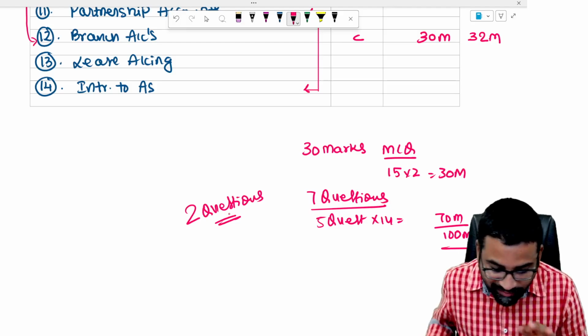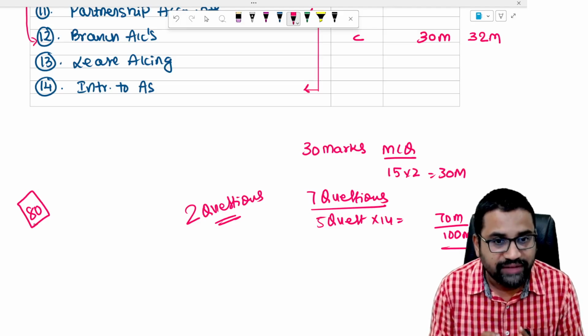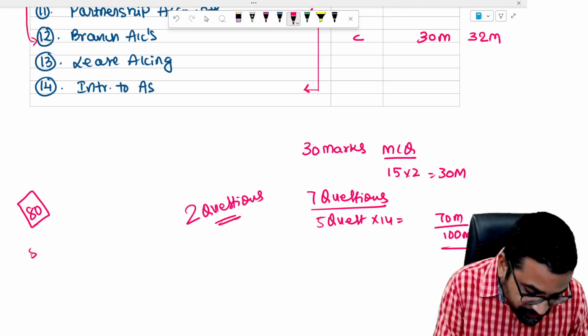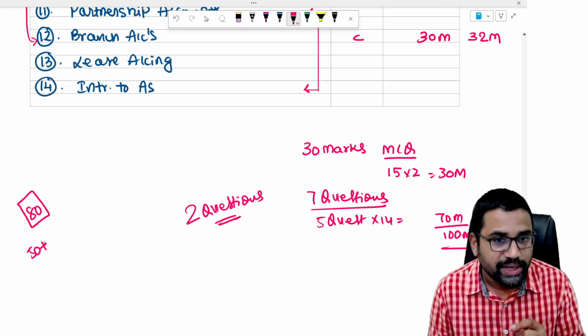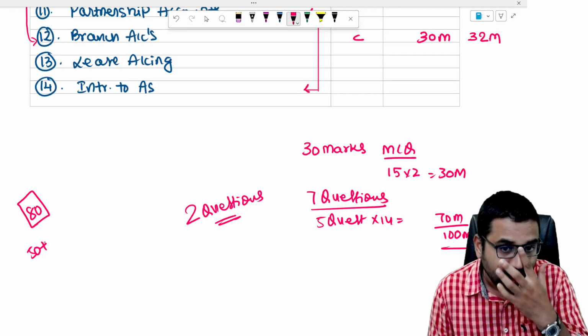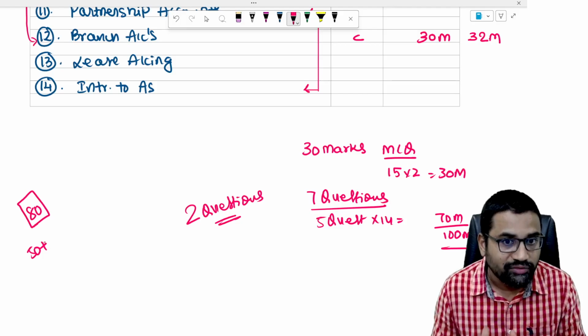So our target is to focus on 75 to 80 marks and to get 50 plus. Easily you can score, even in spite. See, here the priority should be given to the effectiveness of preparation. It is not how much you covered.